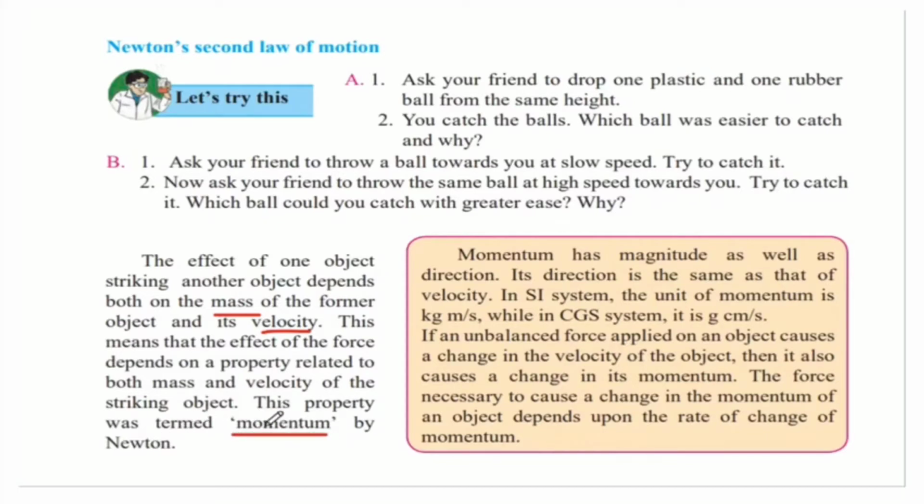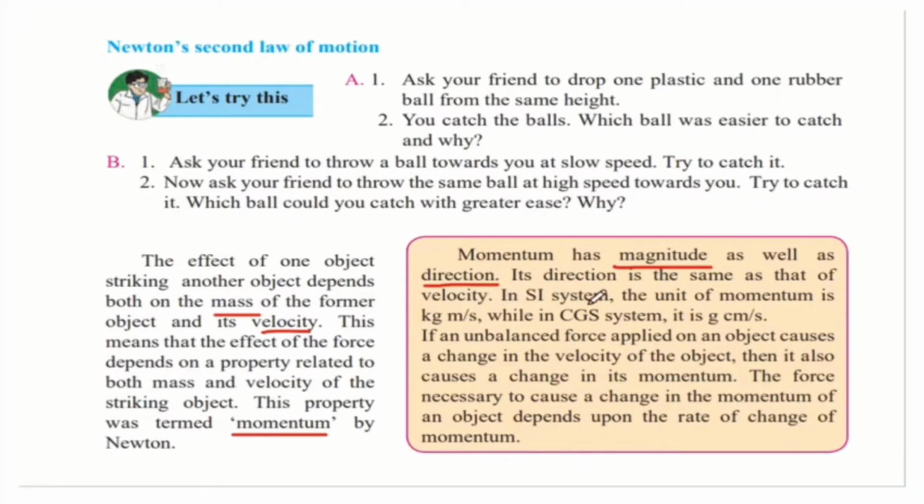So Newton gave the word momentum because he didn't know what exactly it was. He only knew that mass and velocity were related to it. So what is momentum? Momentum has magnitude as well as direction. Magnitude means a value, and it is dependent on the direction of motion. Its direction is the same as that of velocity. So whichever direction the velocity of the object is, the momentum of that object would be in the same direction.